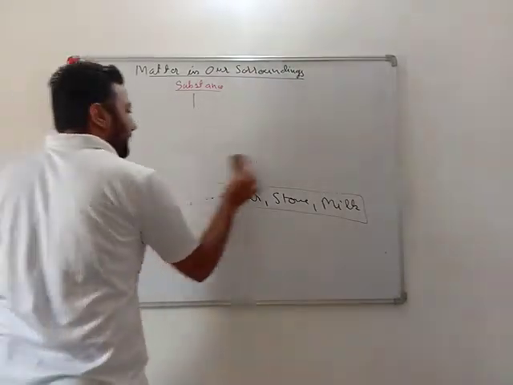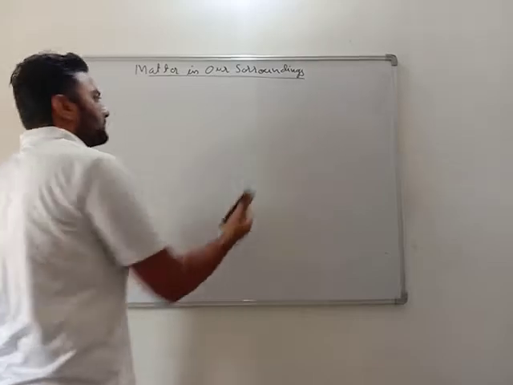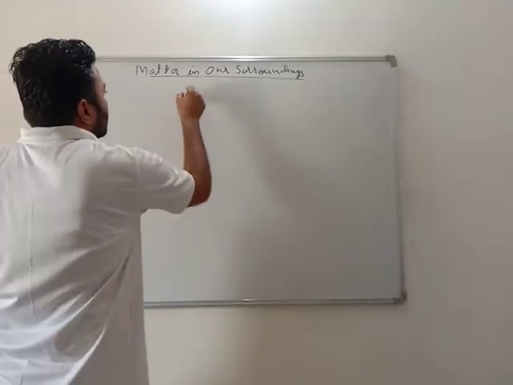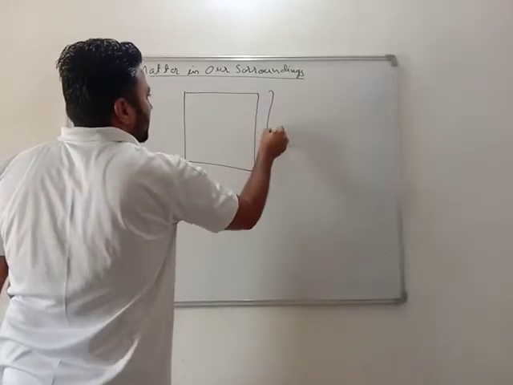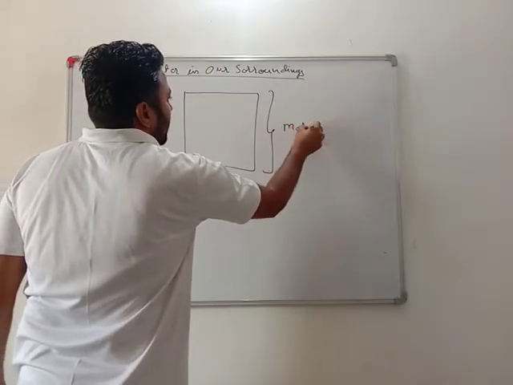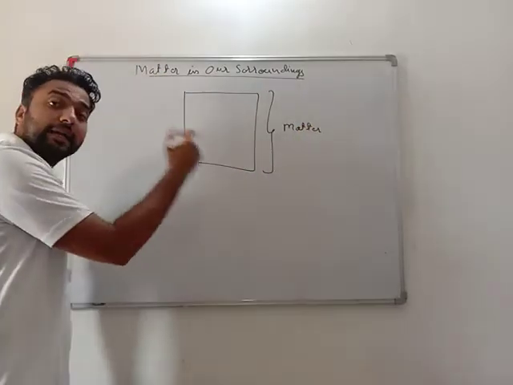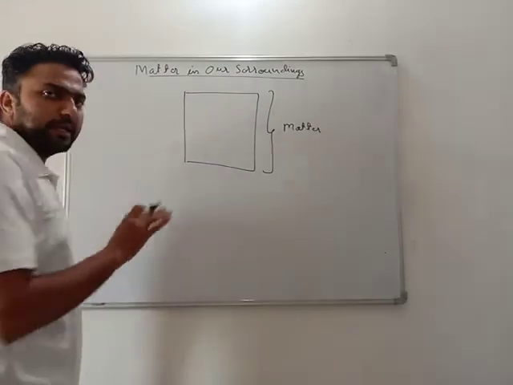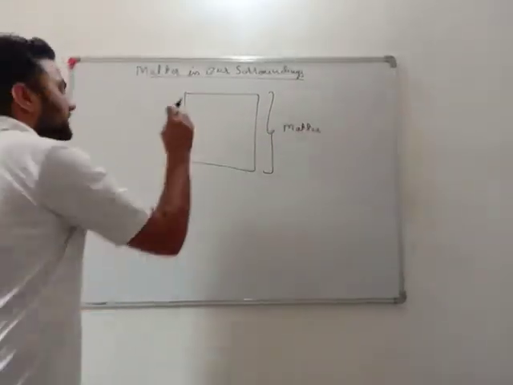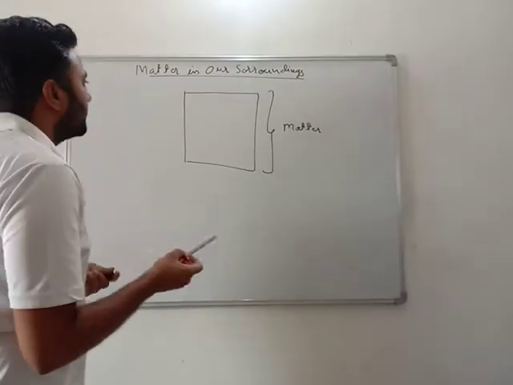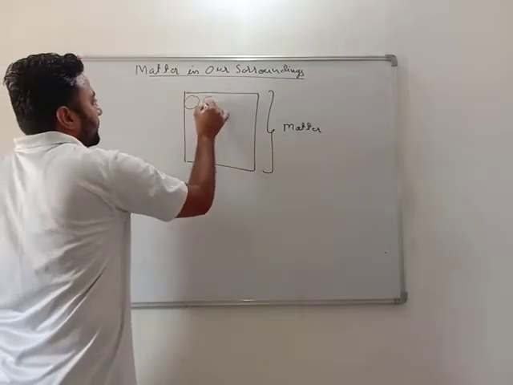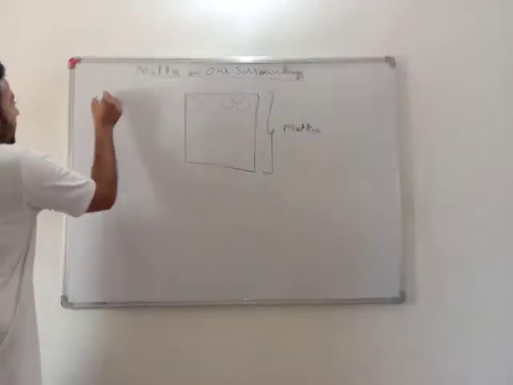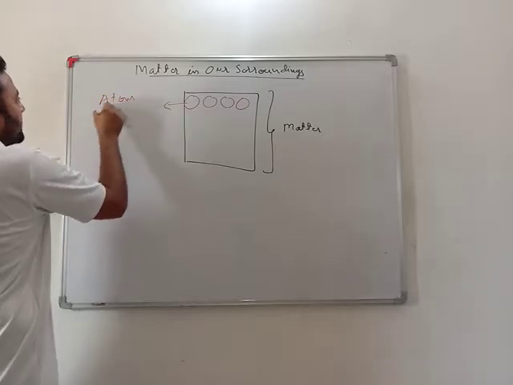See, matter is made up of particles. If this is any matter, for example, we can take anything, whether it is air, a stone, or steel, each and every matter is made up of particles.